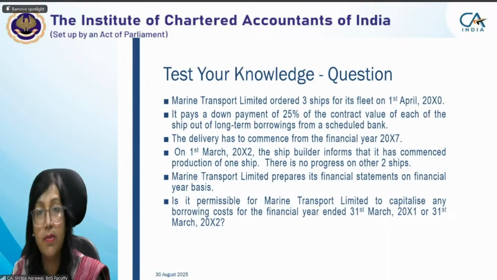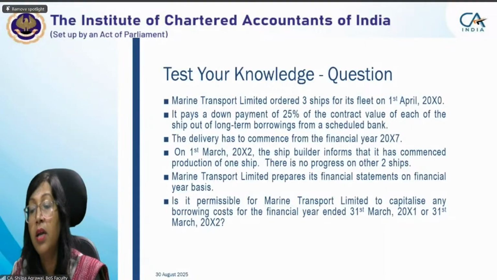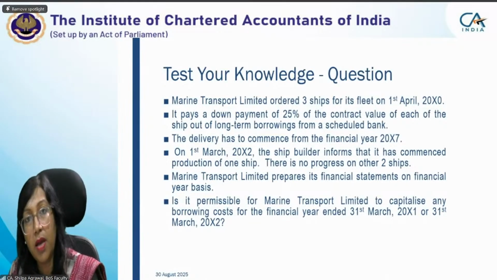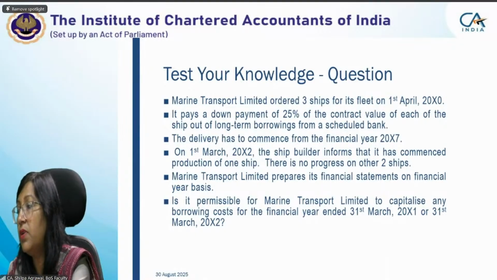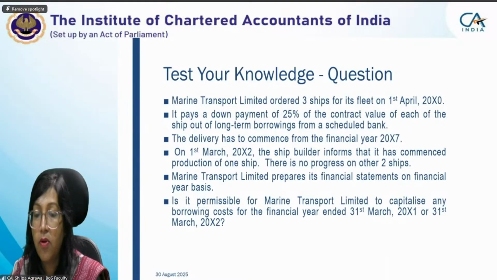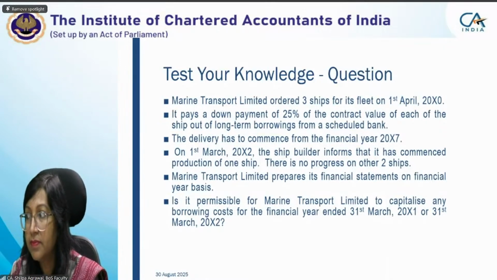Is it permissible for Marine Transport Limited to capitalize any borrowing cost for the financial year ended 31st March 20X1 or 31st March 20X2? First, for 31st March 20X1, can we start capitalizing the borrowing cost on any of the ships? No, ma'am, because only on 1st March 20X2 did the commencement of 1 ship start.